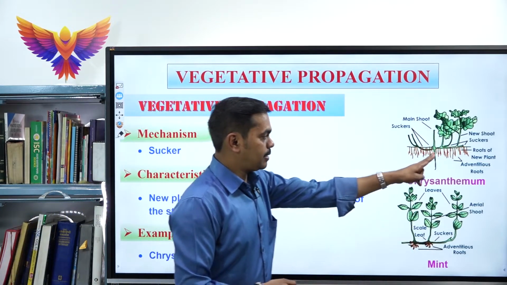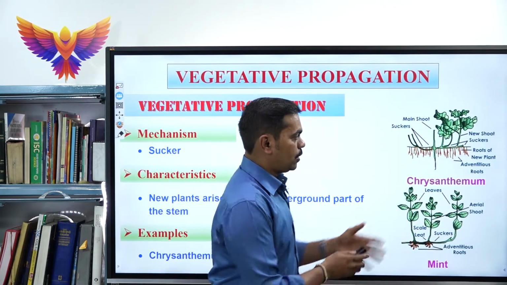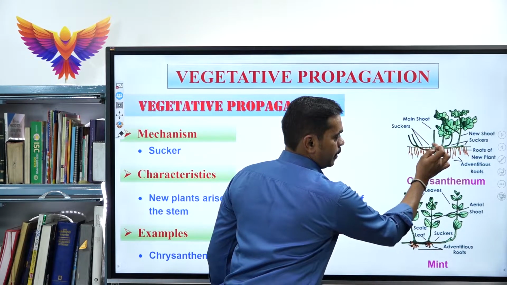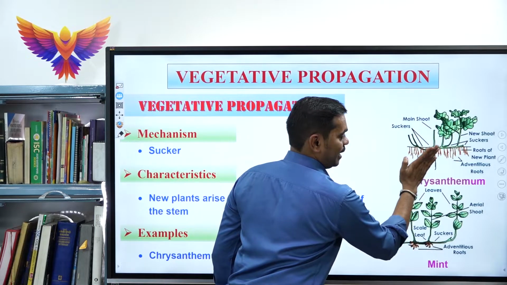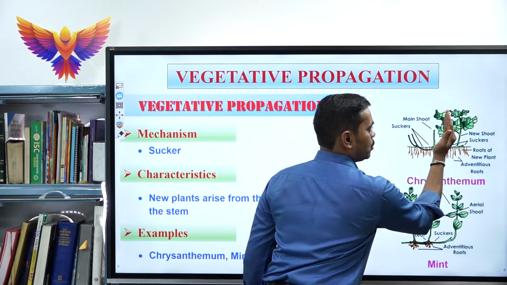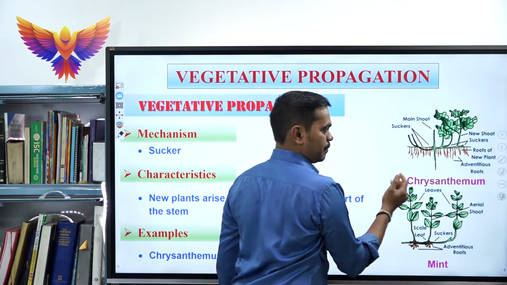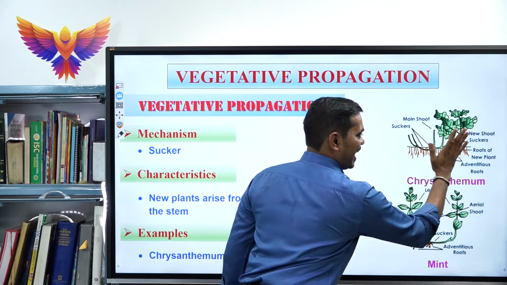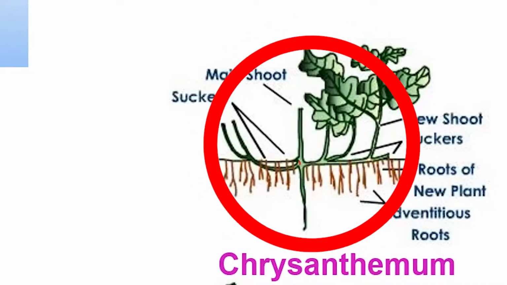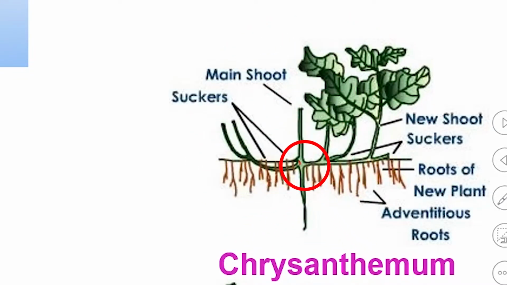See, in this chrysanthemum what happens? You could see the main branch, this one. So here a new plantlet arises obliquely, like this, and it comes over the soil surface. Once this plant body detaches, a new plant body grows. That is called a sucker. Clear? That is called a sucker.